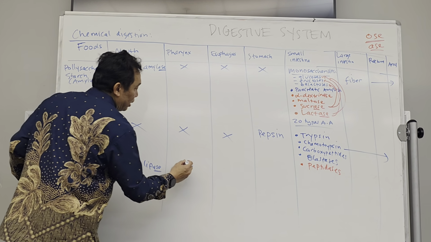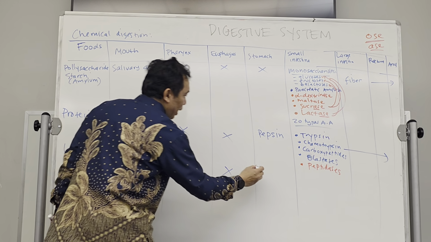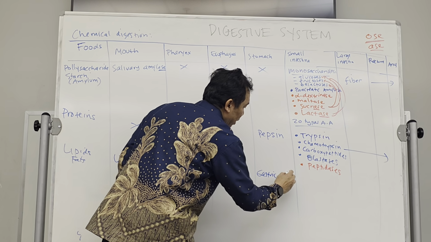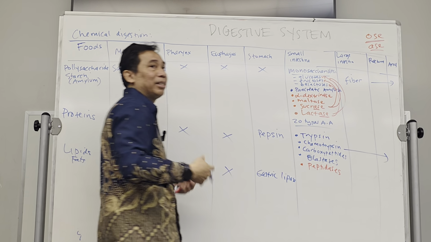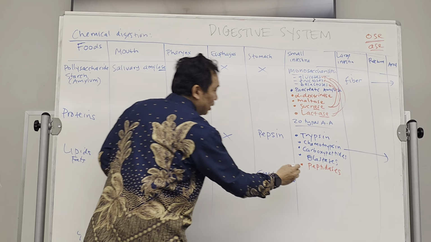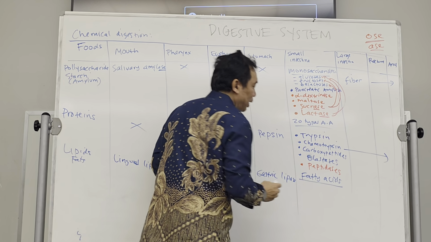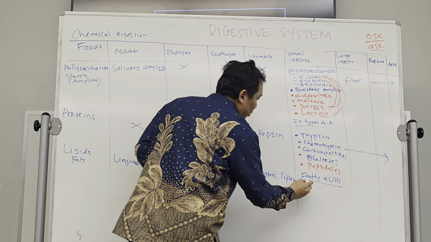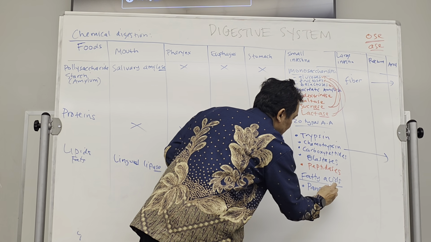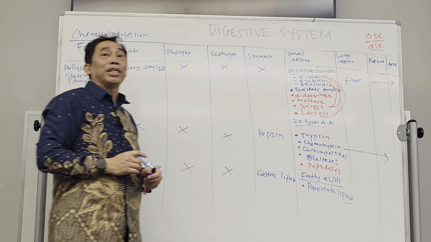Of course, there is none in the pharynx and esophagus, but there is also lipase in the stomach. It's called gastric lipase that will digest more of the fat. And then what's the end product over here? The end product will be fatty acid. There is also an enzyme that is produced by the pancreas. It's called the pancreatic lipase.